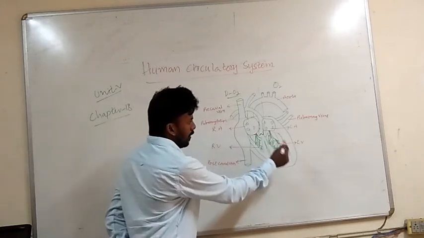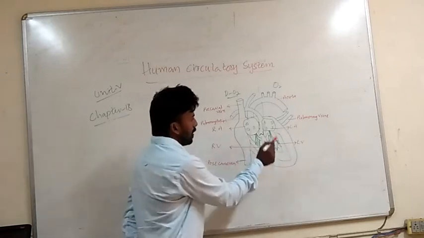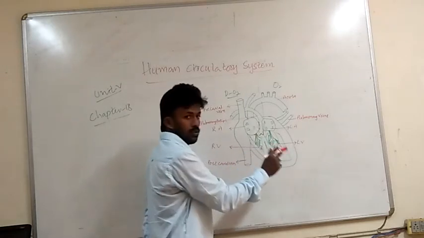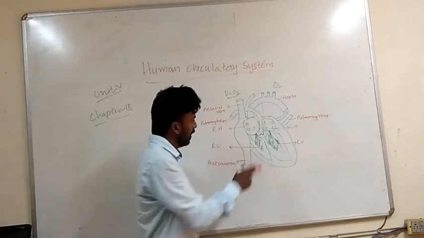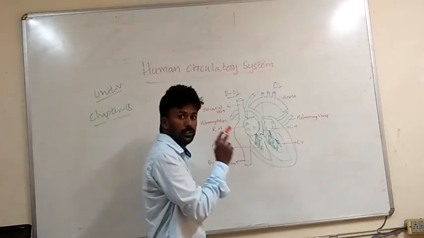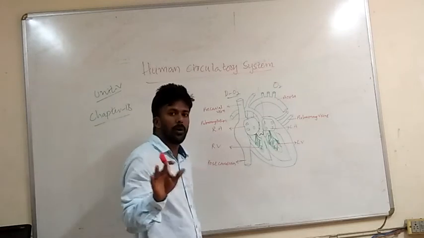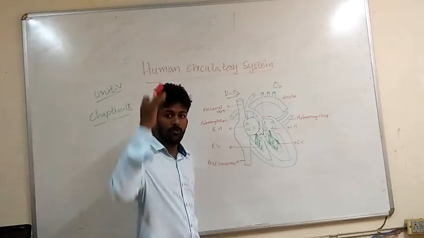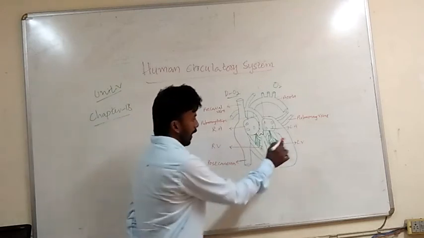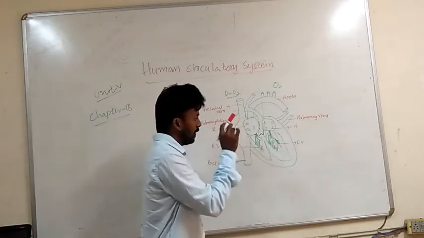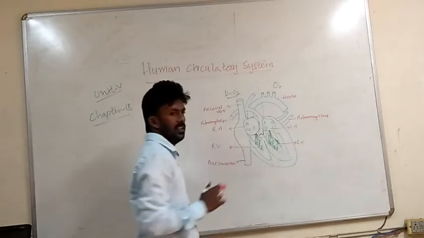And now coming to the left ventricle, it must be very muscular when compared to all four chambers because it should pump the blood to each and every part of the body, from head to toe. That's why it has the thickest wall.